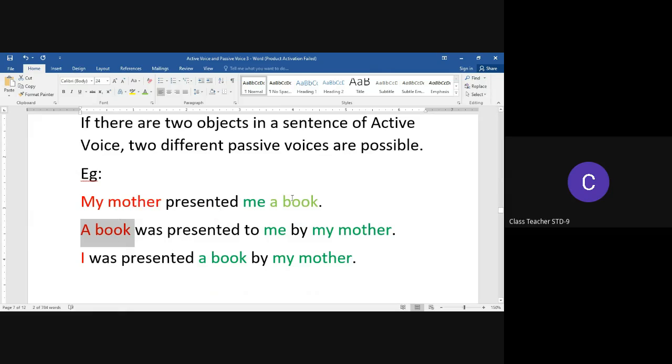My mother presented me a book can be transformed into a book was presented to me by my mother. Similarly, when I choose the object me in order to make the subject of the passive voice sentence, I will write, I was presented a book by my mother.